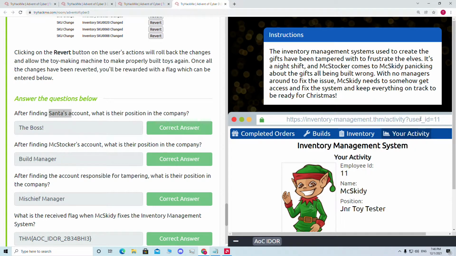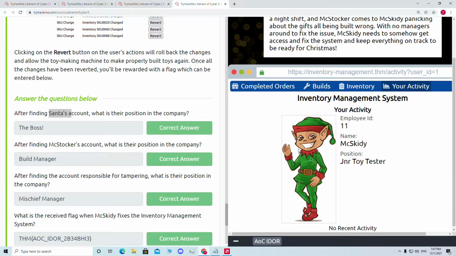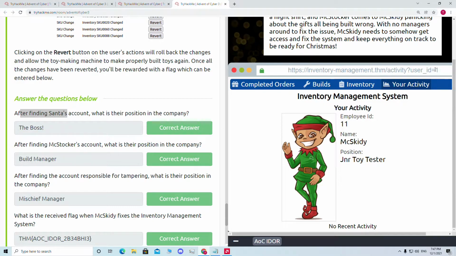So this right here, this user ID is 11, and if we change it to, let's say, 1. So 11 is for this guy who is junior toy tester. His name is Max Kitty, and our question says after finding Santa's account. So we need to find Santa's account, and how can we find it? We will go from 1 to 20 or whatever numbers. We will check with different numbers and see if there is any ID available with those numbers. So we are tampering with this parameter.